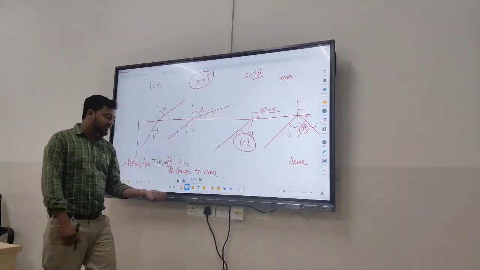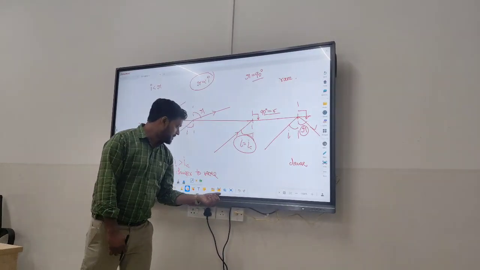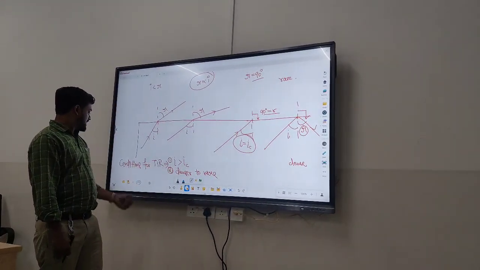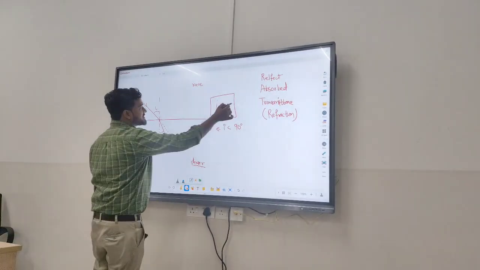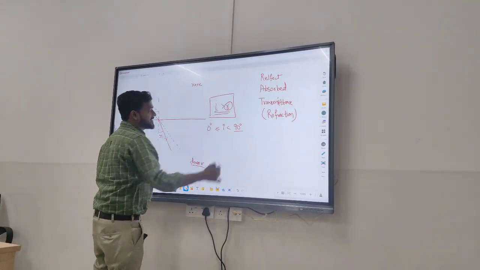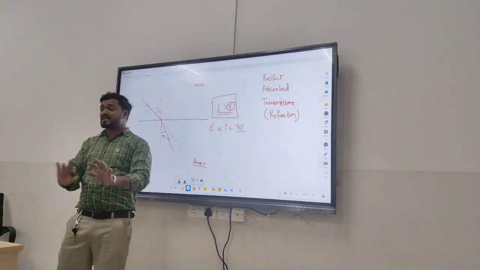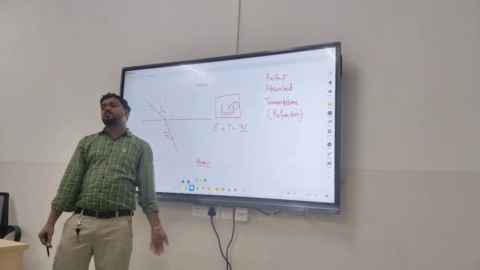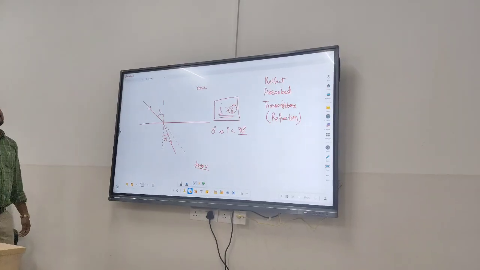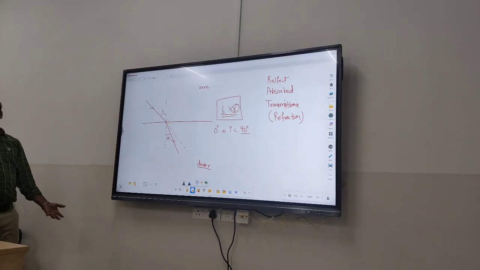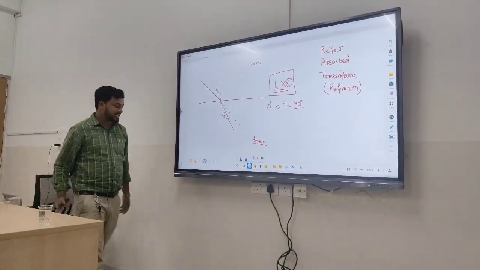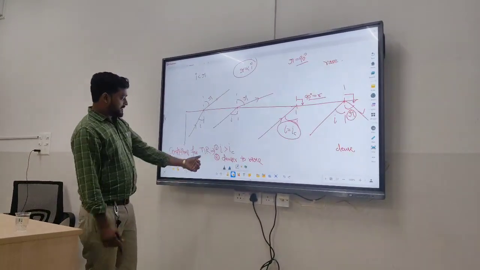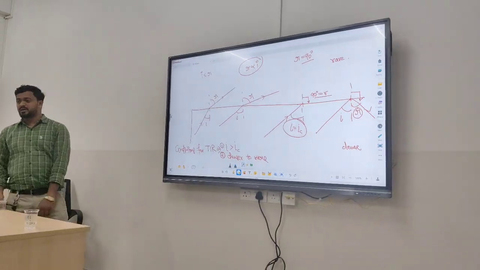Because when the light will be going from rarer to denser, since R is smaller than I and the limit of I is only 90 degrees, therefore R will never be 90 degree, and so there is no possibility of R exceeding 90 degree. That's why it will not get totally internally reflected, it will only refract in that case. That's why the second condition is that it should go from denser to rarer.